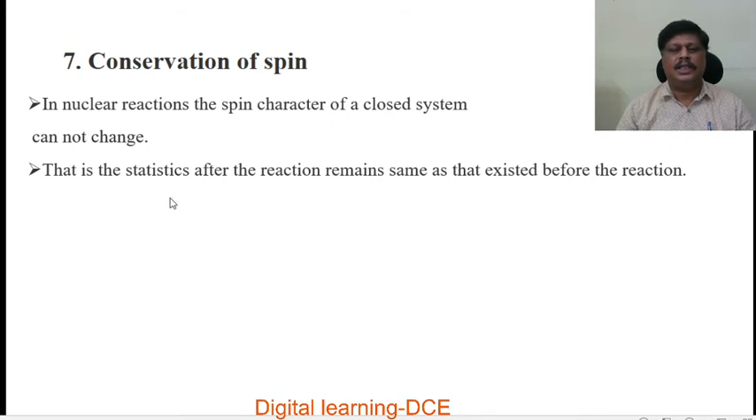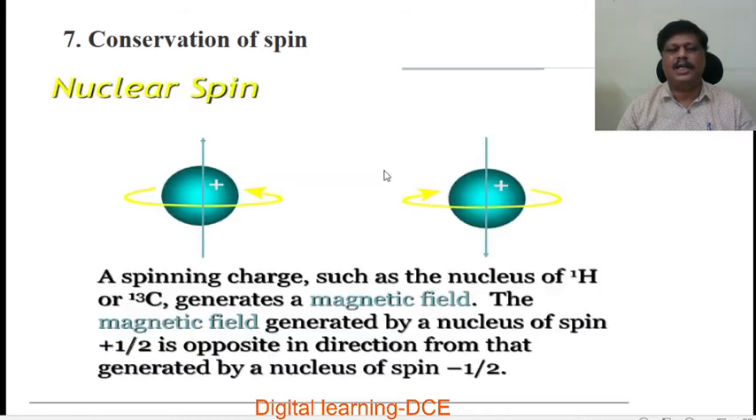So that is, the statistics after the reaction remain the same as those that existed before the reaction. That is called conservation of spin. For example, this is a nucleus having upward spin, that is spin in this direction. A spinning charge such as the nucleus of hydrogen or carbon-13 generates a magnetic field. The magnetic field generated by a nucleus of spin plus half, this is called plus half, is opposite